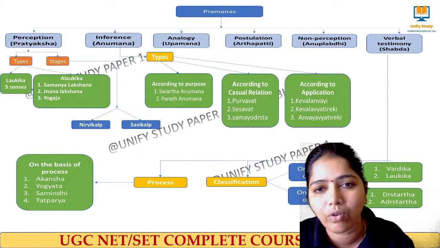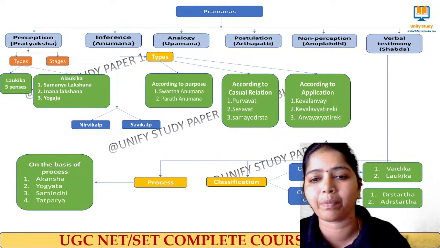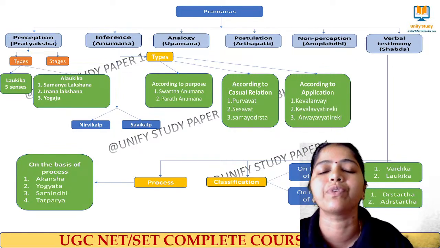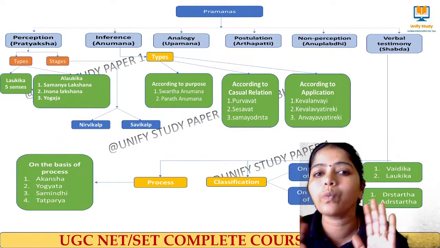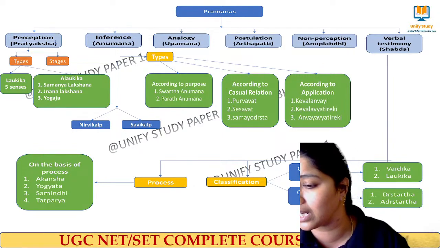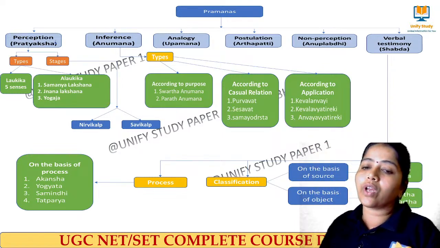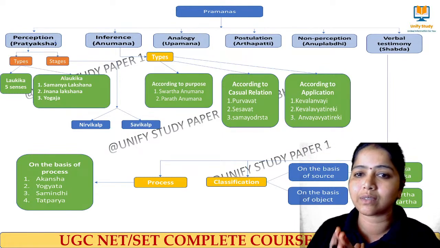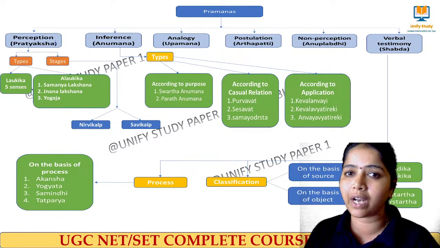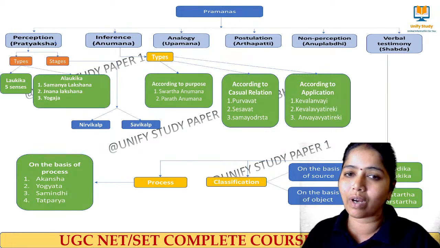You can write it down in your notebook or have a printout of this particular page, where all the 6 different types of pramanas along with their types are covered. Is that screen visible, learners? Even for your revision, this one single page is enough for the 6 different sources of knowledge. I'll go one by one quickly.